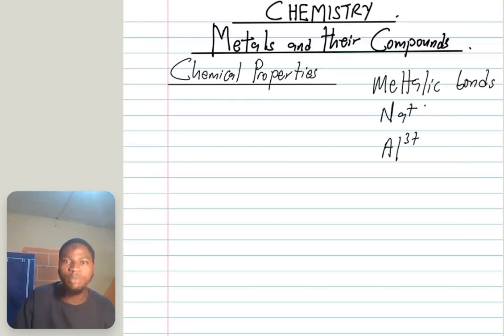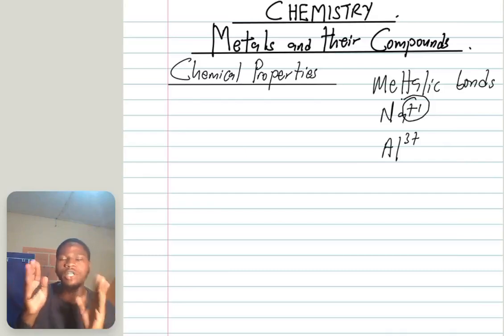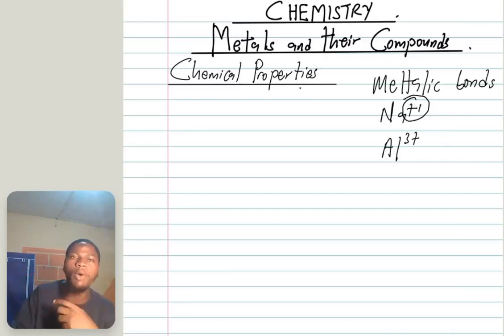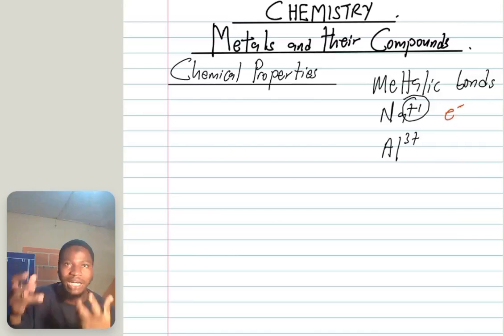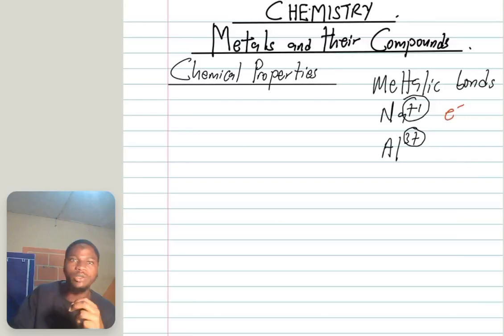This +1 means that in the structure of sodium, sodium only donates 1 electron into the electron cloud to carry out metallic bonding, while aluminium donated 3 electrons into the electron cloud to form this metallic bond.